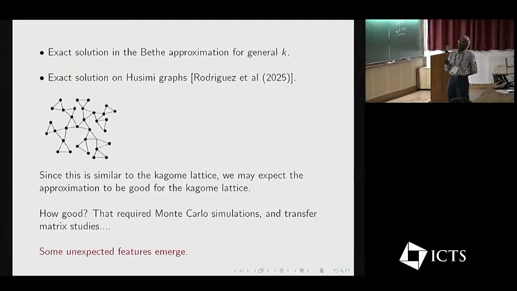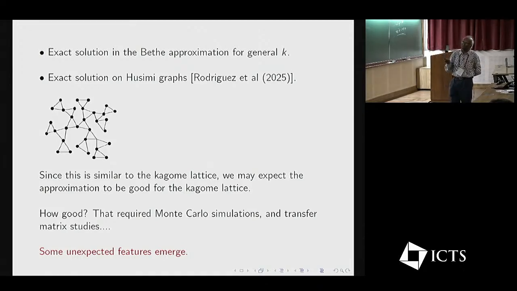Since not too many other solutions on regular lattices are possible, we studied the case of the Bethe lattice, which can be solved for general k. And then Rodriguez et al. studied the case of these Husimi graphs, which are like the Bethe lattice, but they have triangles.